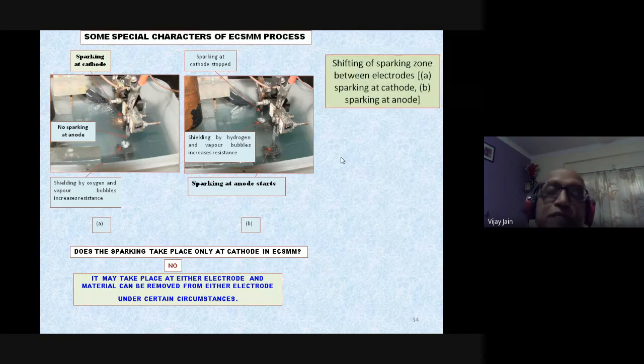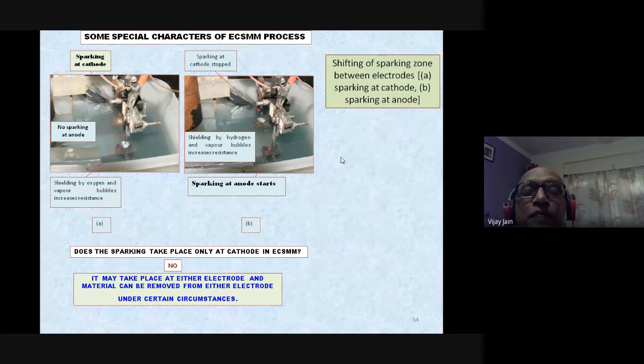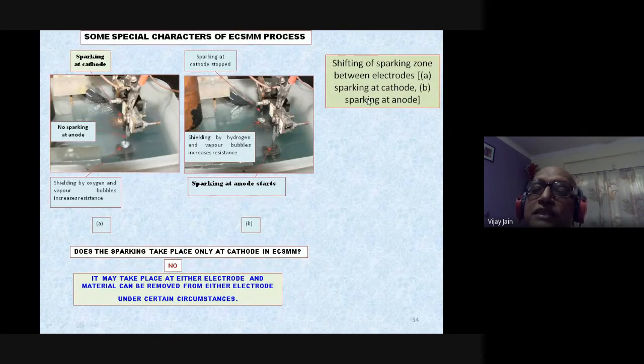So what I am trying to show here is that you can have the sparking either at the anode or the cathode depending upon what conditions you have in the micromachining chamber. So you can shift the sparking zone between electrodes, that is sparking at the cathode and sparking at the anode, as shown over here clearly with the help of the photographic views.